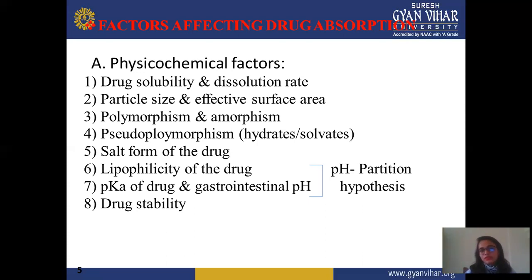Amorphism is randomly arranged and does not have a 3D structure. Amorphism shows more solubility compared to polymorphism because it is randomly arranged, easily takes up moisture and gets converted into solution, or easily dissolves compared to a 3D structure or crystalline form.